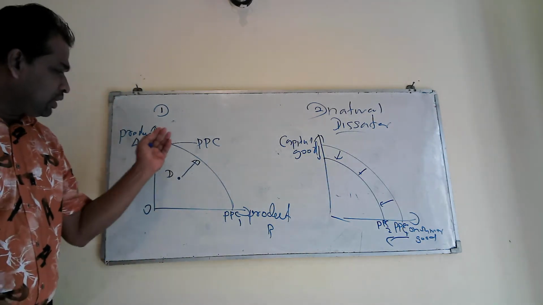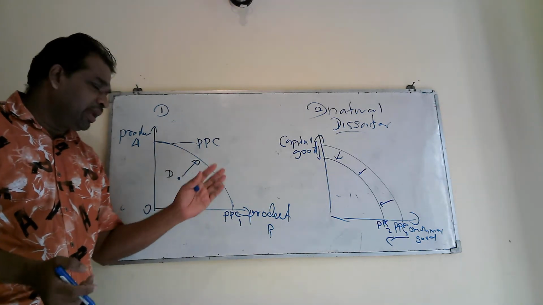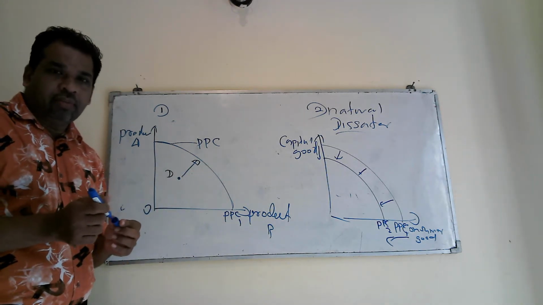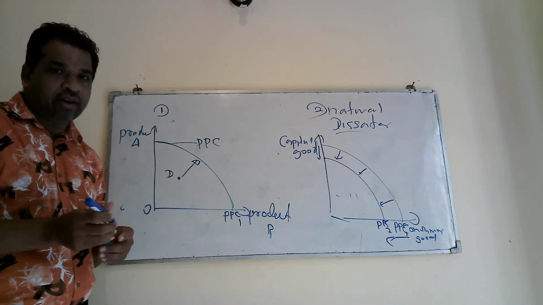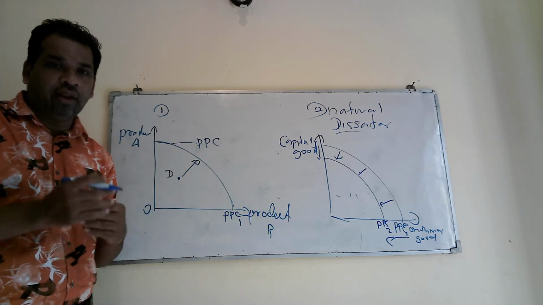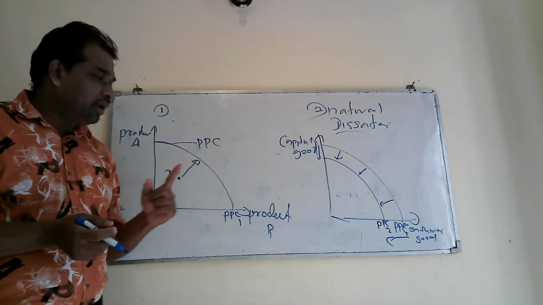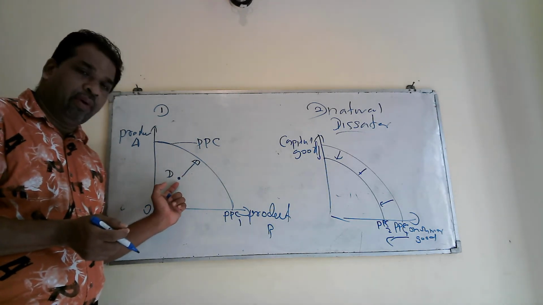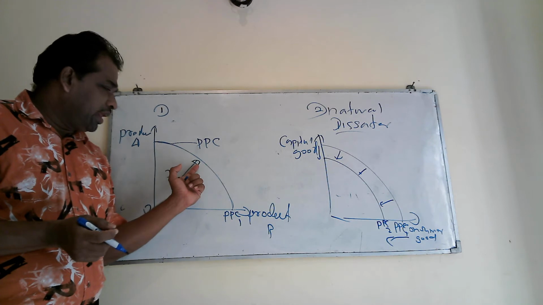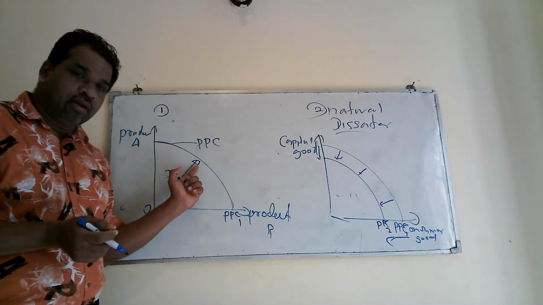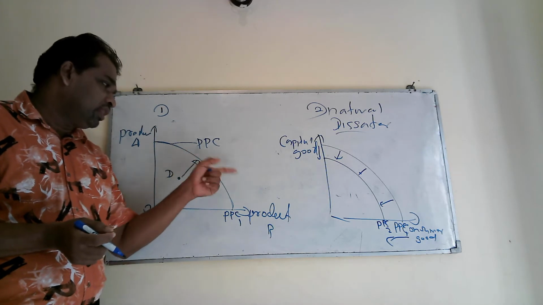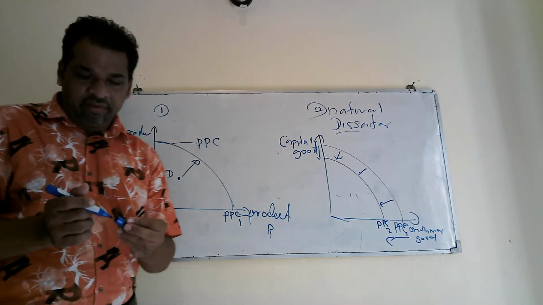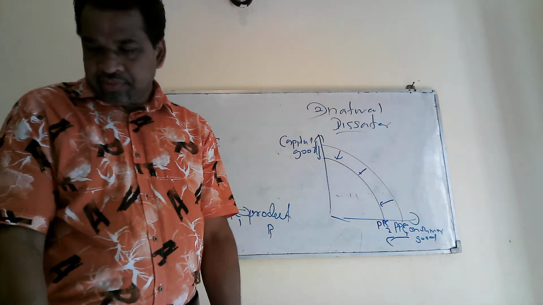Then at the exam, you draw the diagram and name everything and explain. Because of development in road system, we can reach our unused resources or unutilized resources available in the country. Therefore, you indicate a point inside, and with an arrow you can indicate we can go to meet the full capacity without having any opportunity cost. Then you are given total marks. Right. That is the part.